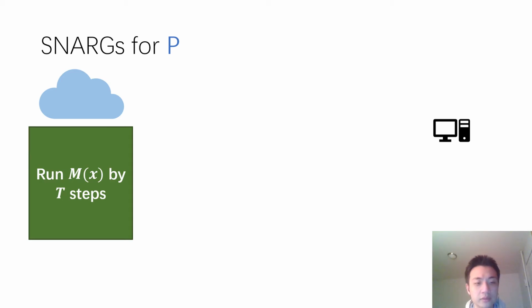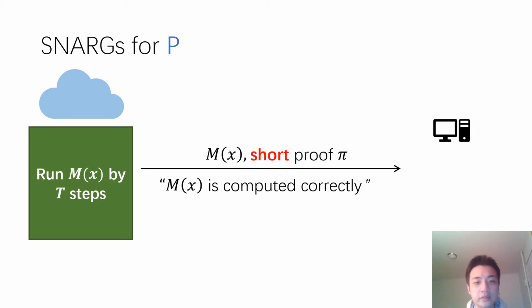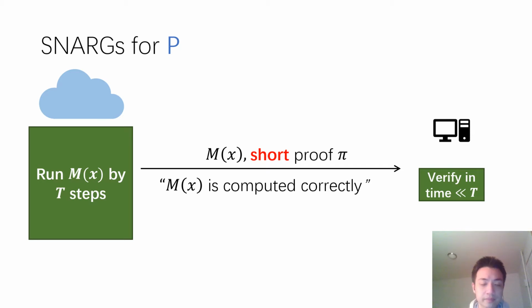The cloud runs this machine M on the input X in T steps, and sends back the output, which is M of X, and also attaches a short proof pi, proving this M of X is indeed computed correctly. In this way, the client only needs to verify this proof pi in time that is significantly less than T.